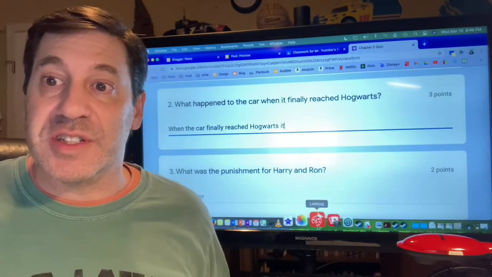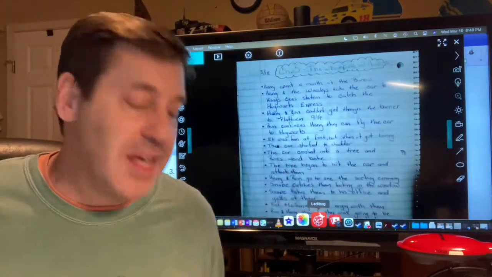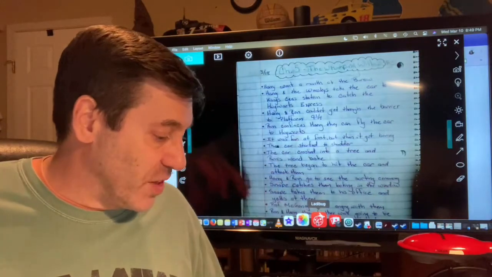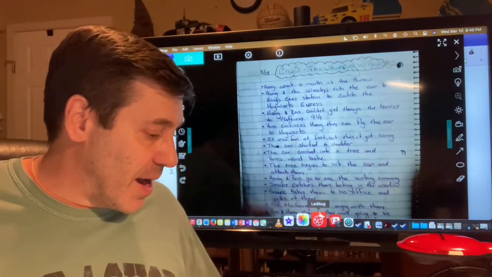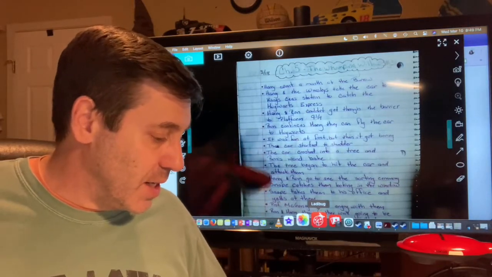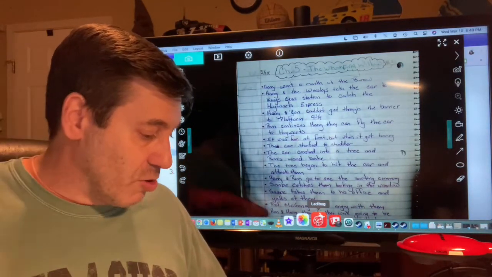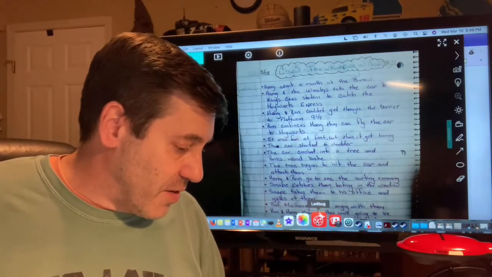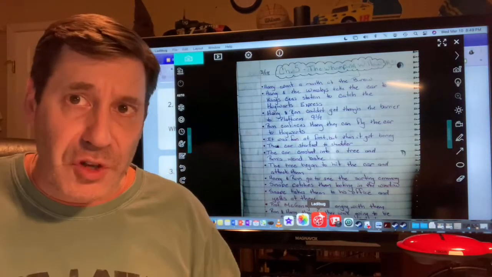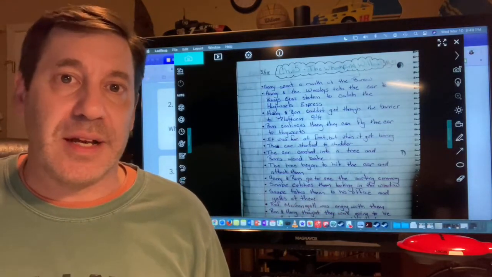That would be the very first thing that I do. I would jump into my notes, and I would look to see, do I have the answer in my notes? Hopefully I do. All right, and I do have it here. The car started to shudder. The car crashed into the tree. The tree began to hit the car. And then later on, the car goes off, and it heads off into the forest. So there's a lot of details. This is an answer where you're going to need to include all of those details.